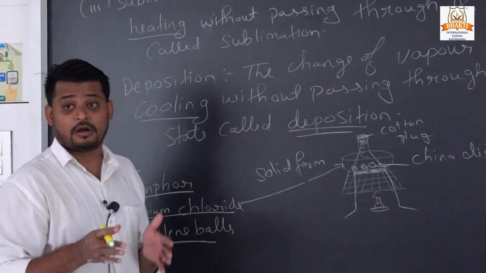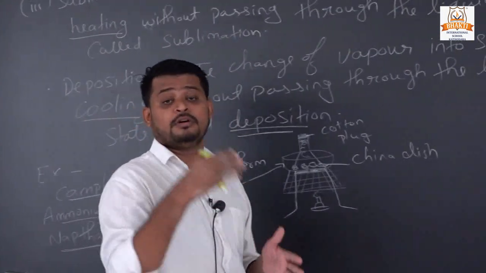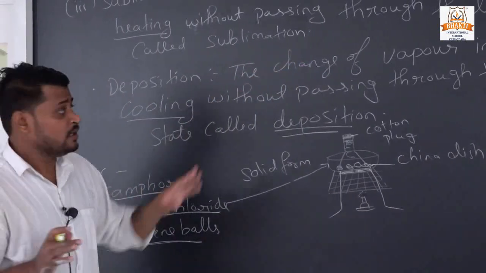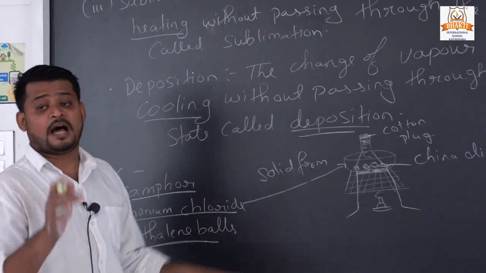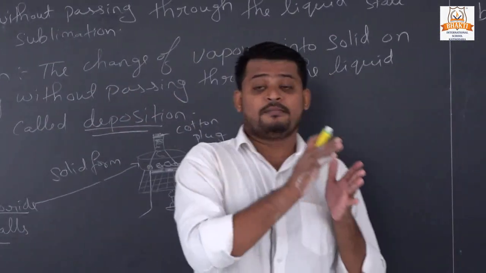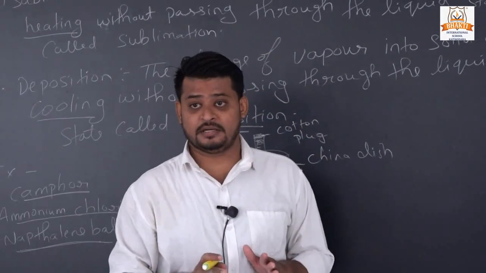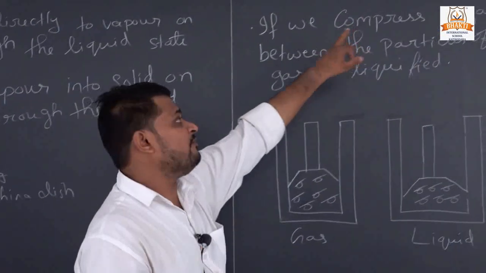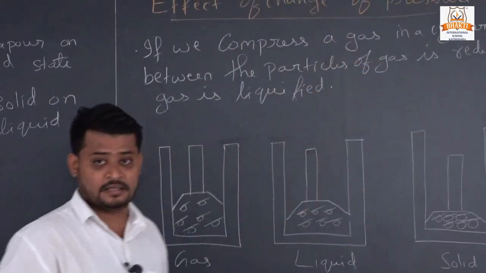They also convert from solid to gaseous state without actually passing through a liquid state. So these are the examples of how we convert a state of matter by using temperature. And the second method is how we change the state of matter by using pressure.